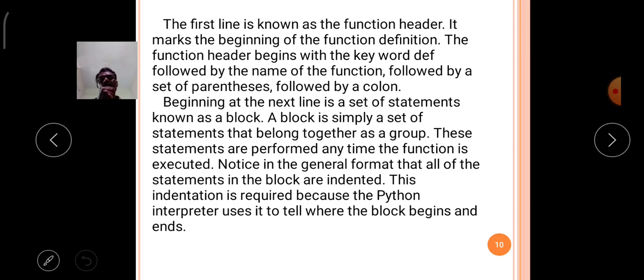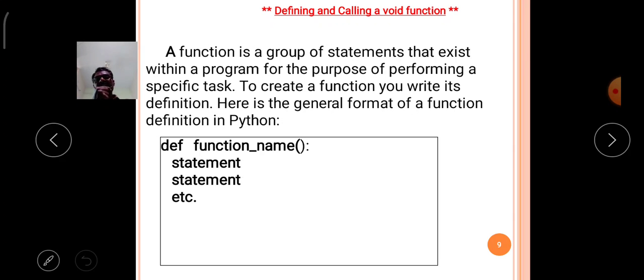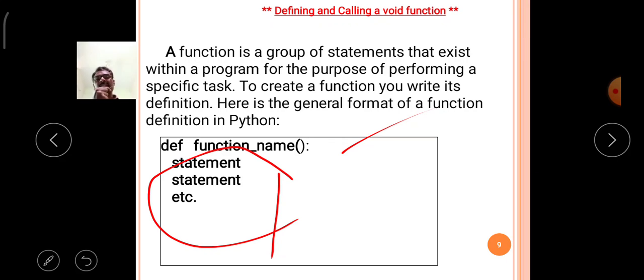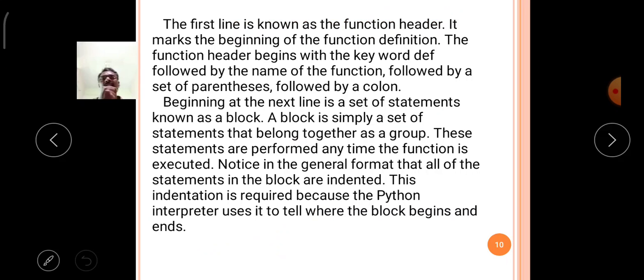Now observe this syntax very carefully, then I will explain. The UDF function definition contains two parts. This is the first part and the remaining block is the second part. The first line is known as the function header. It marks the beginning of the function definition.